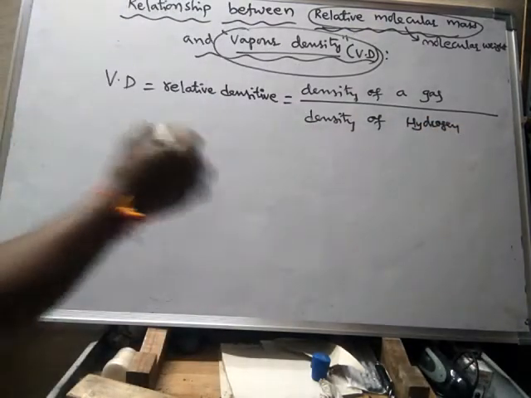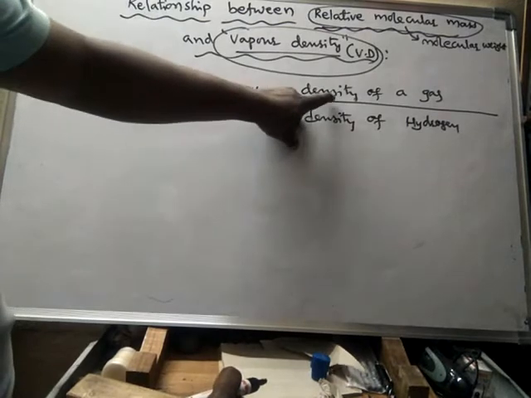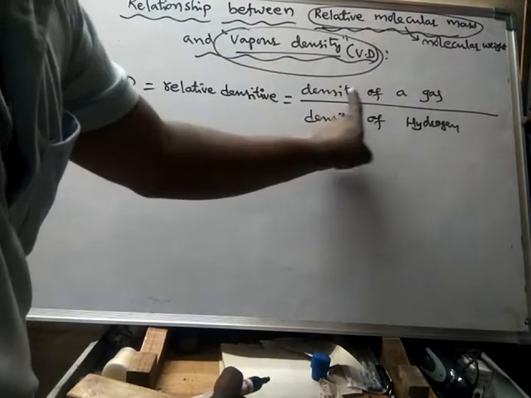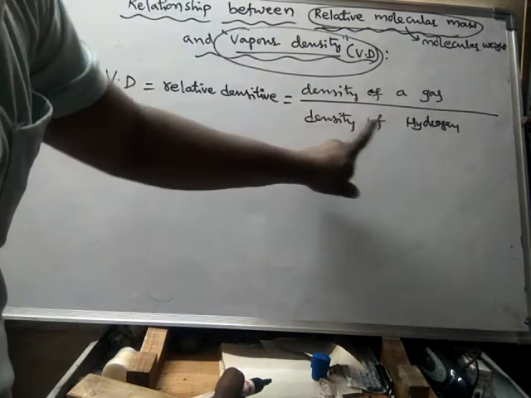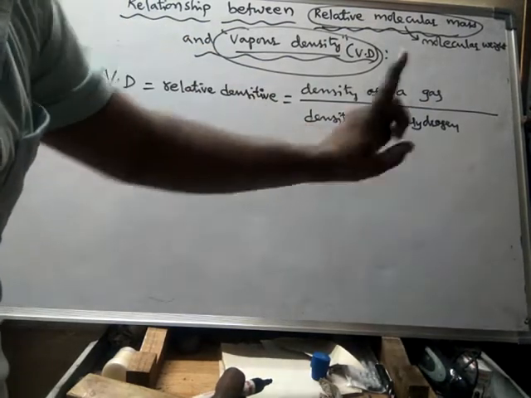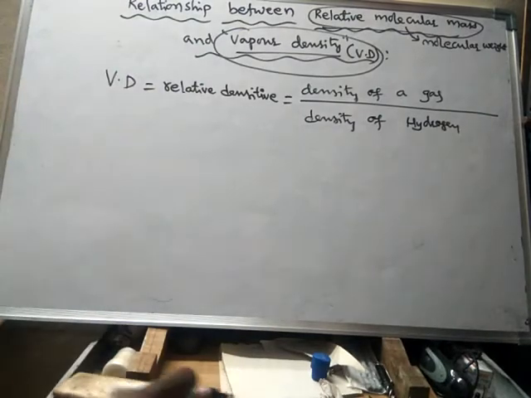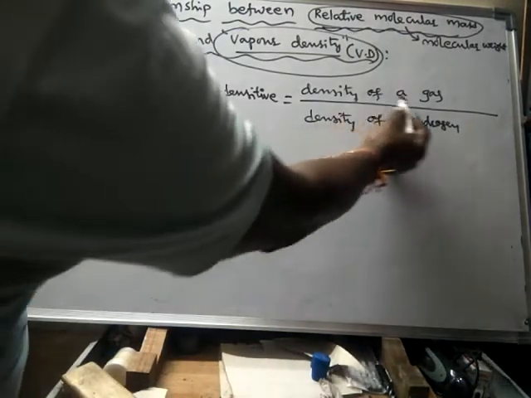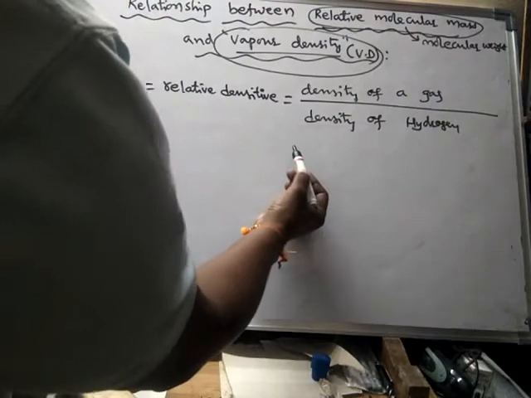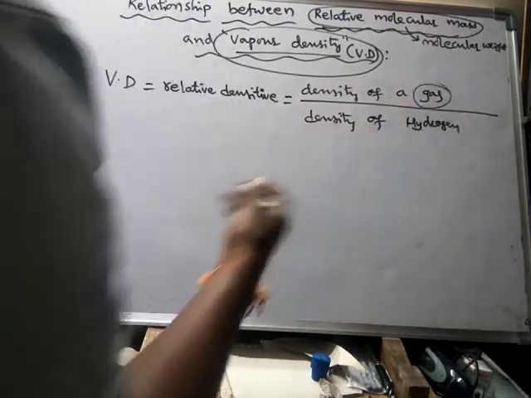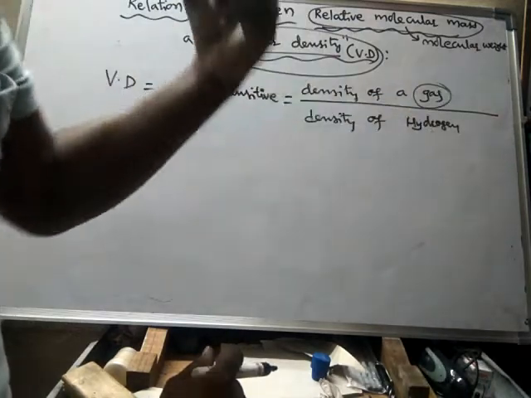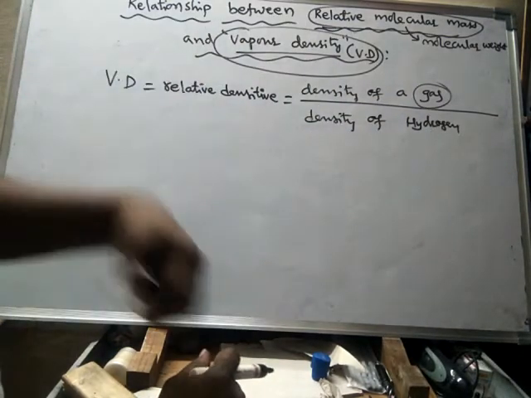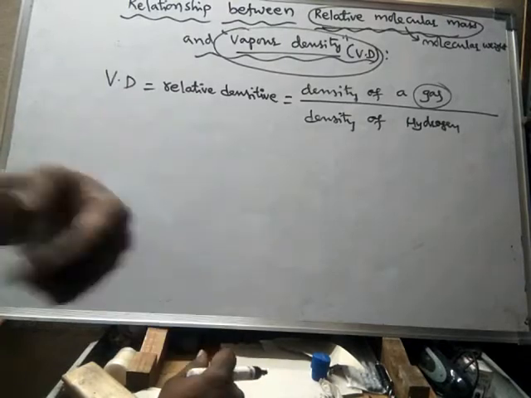Okay, under the same conditions of temperature and pressure. See the density of a gas. Under which temperature and pressure the density of the gas is measured, even the density of hydrogen should also be measured under the same temperature and pressure. So here, the ratio of the density of a given gas. This gas may be any gas except hydrogen. It may be helium or nitrogen or chlorine or carbon dioxide or methane or any gas.